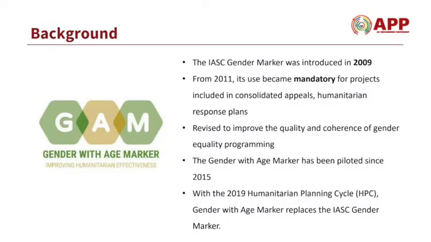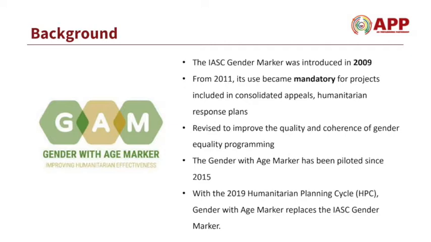Back in 2009, the previously used tool, the IASC gender marker, was tested in 3 countries. And from 2011, its use became mandatory for projects included in Consolidated Appeals, including Humanitarian Response Plans, Pooled Funds, and Central Emergency Response Fund, CERF.